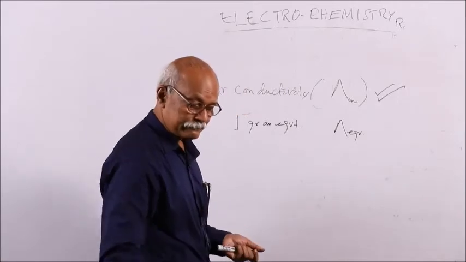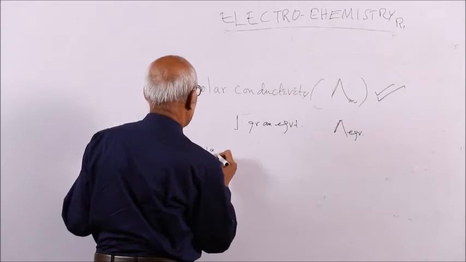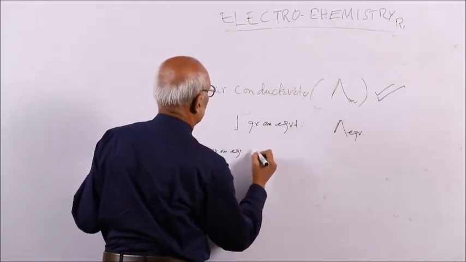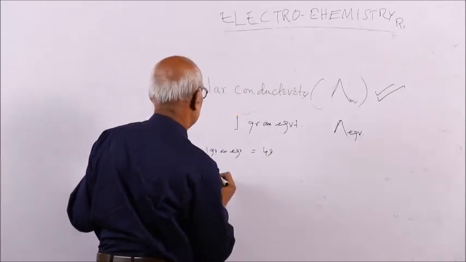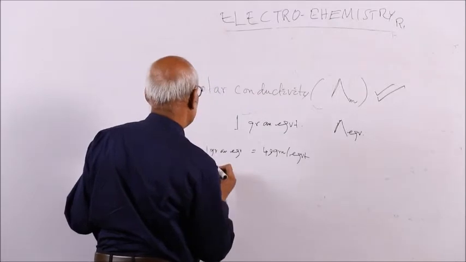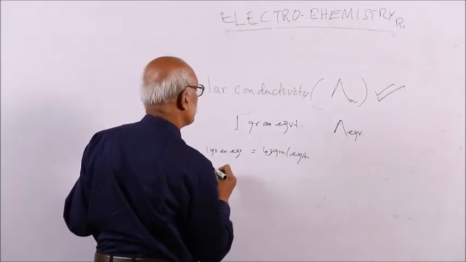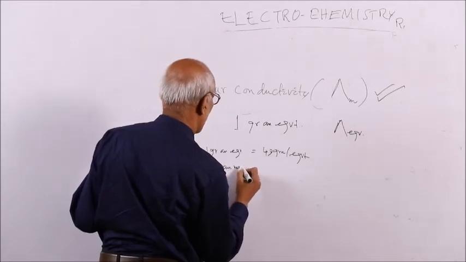And for equivalent conductance, suppose sulfuric acid: 1 gram equivalent is 49 gram. Similarly, if you take 98 gram, that is called 1 gram mole.